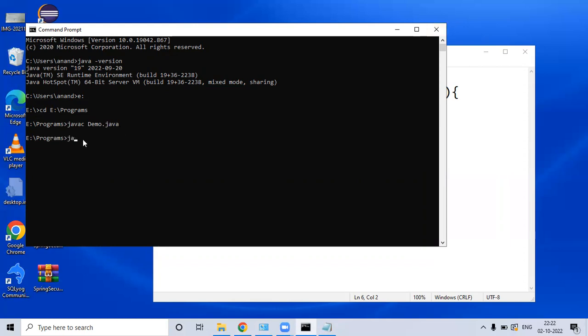And now I'll run the Java program: java space class name. Now you see hello world is printed. So this is the way you install Java, set the path, and compile and run the program.